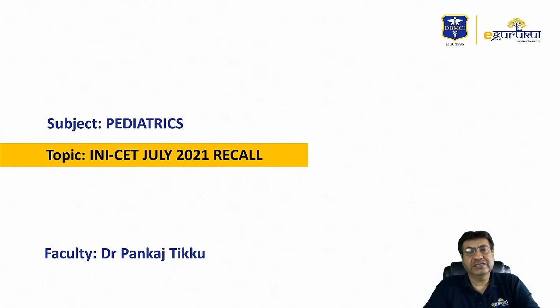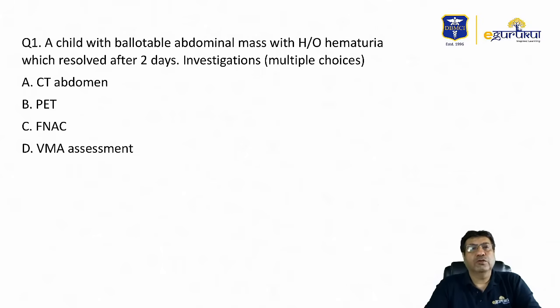Let us see the questions and their answers, and let us get some explanation of a few of those questions in a little detail. Now, question number 1 was a question on possibly Wilms tumor. The question said a child with a ballotable abdominal mass with a history of hematuria which resolved after 2 days. Investigations was what was asked. What investigations would you like to do in such a case?